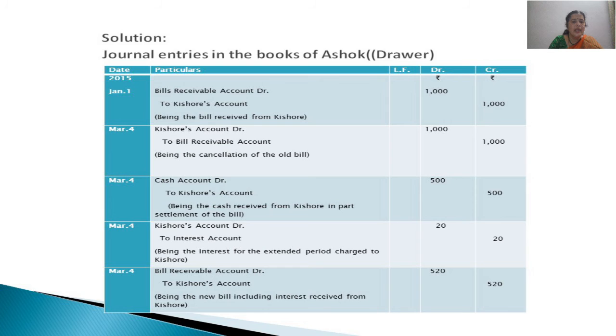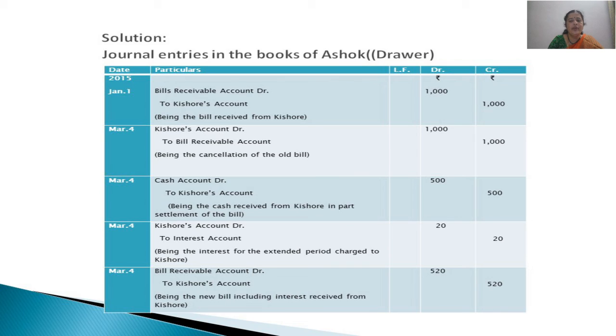But here it makes a little difference, because it is not a total cancellation of the old bill. Here a partial amount of 500 is paid and the remaining unpaid amount is 500, and 20 rupees is the amount of interest. So only for that amount, that is 520 rupees, the new bill is drawn. So on the first due date, cash account debited to Kishore's account. We are receiving from Kishore, credit the giver, cash real account debit, what comes in, 500.